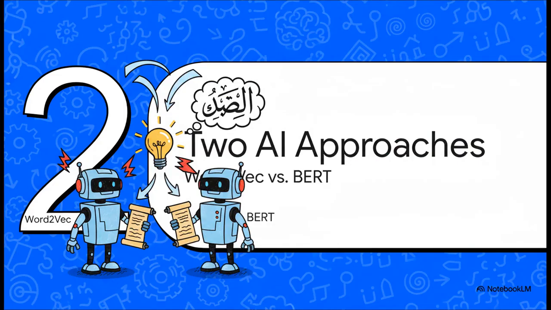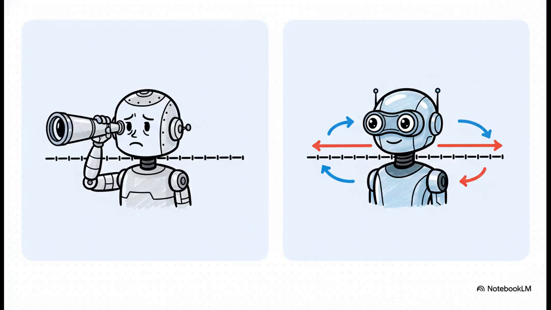So to solve this puzzle, researchers basically set up a showdown between two different families of AI. You can think of it as two totally different ways an AI can learn to read and actually understand what a sentence means. Okay, so on one side, you've got the established veteran, word2vec. These models learn what a word means by looking at its immediate neighbors. It's kind of like trying to understand a word by only seeing a couple of words on either side of it. But on the other side is the powerful newcomer, BERT. BERT is built differently. It reads the entire sentence, forwards, backwards, all at once, to get the full context. It's a fundamental difference in how they see the text.